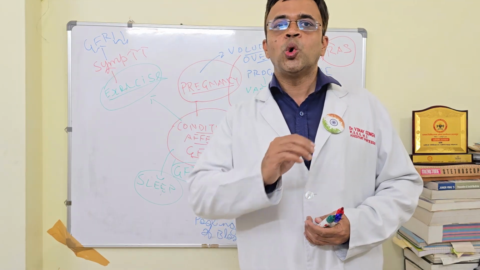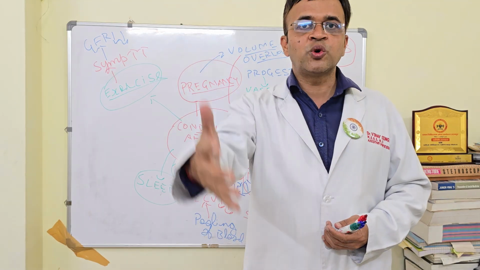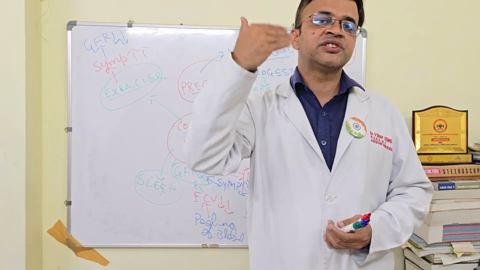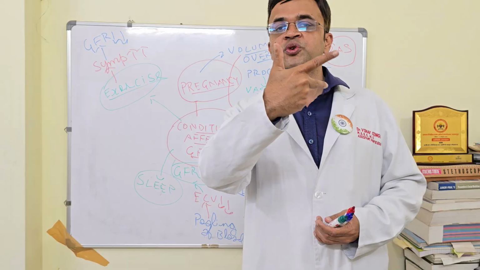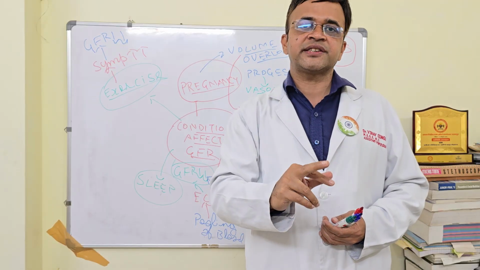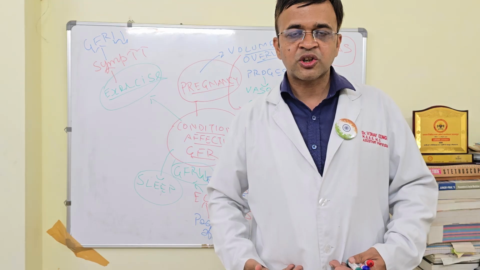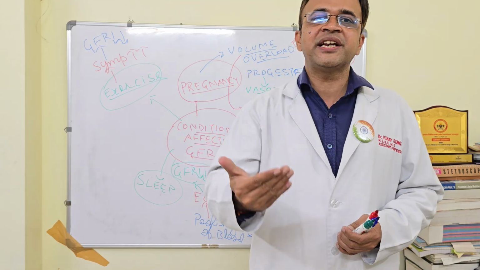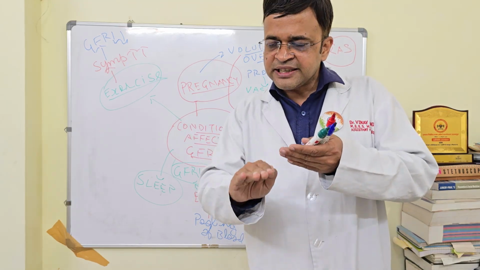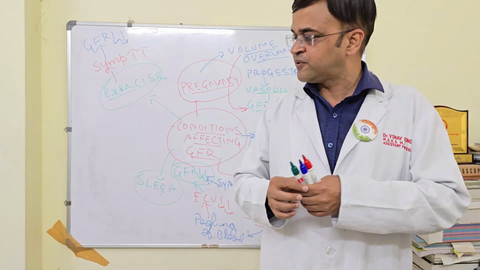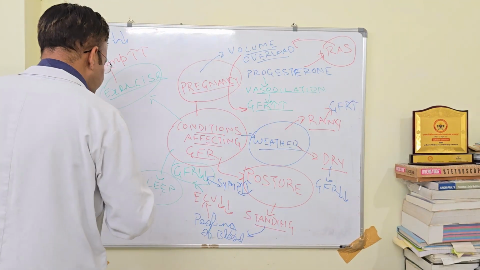But in sleep, overall circulatory activity has reduced, which is going to reduce GFR. So, two opposing effects are there. It's very easy now for the kidney to get blood, but also the overall circulatory activity has reduced. So these two factors balance each other out, and there's not much change in the case of sleep.